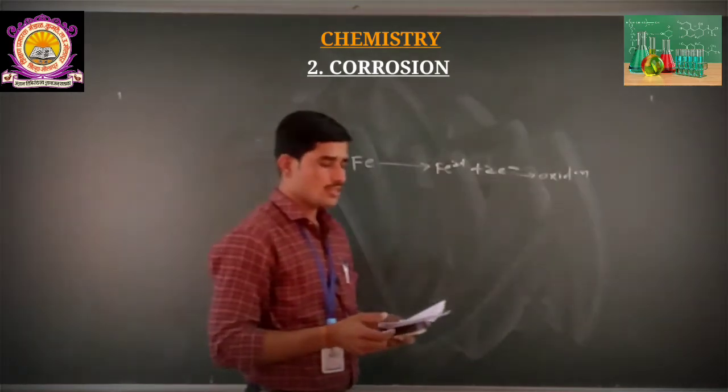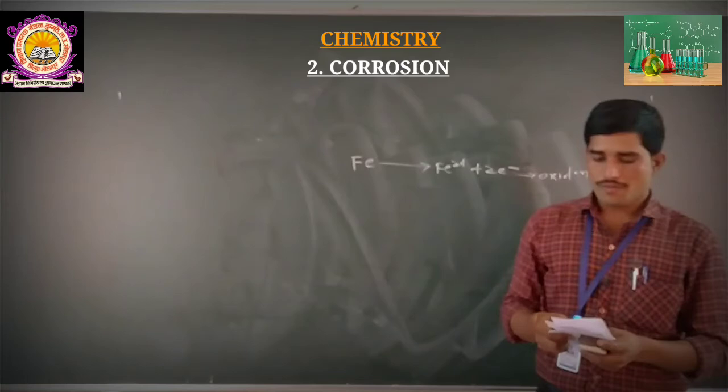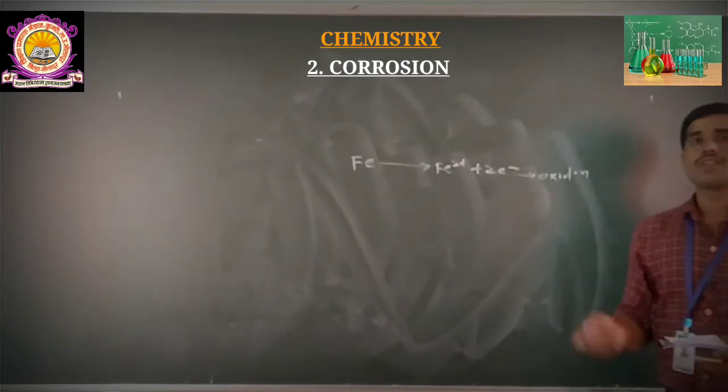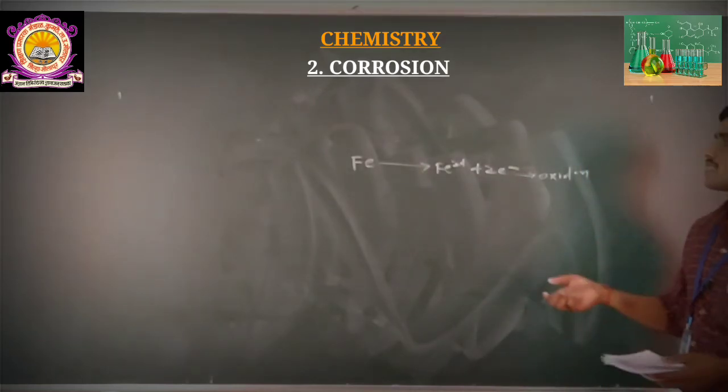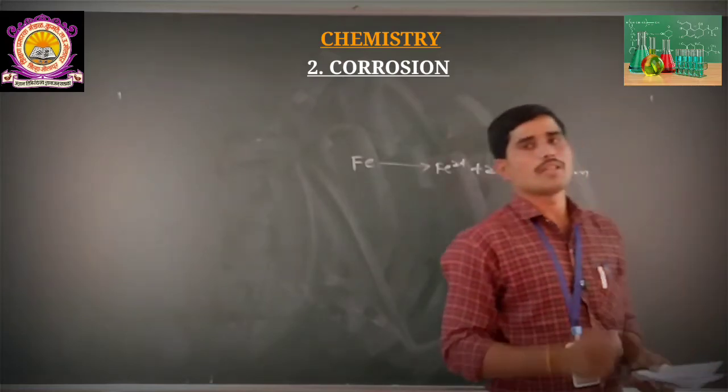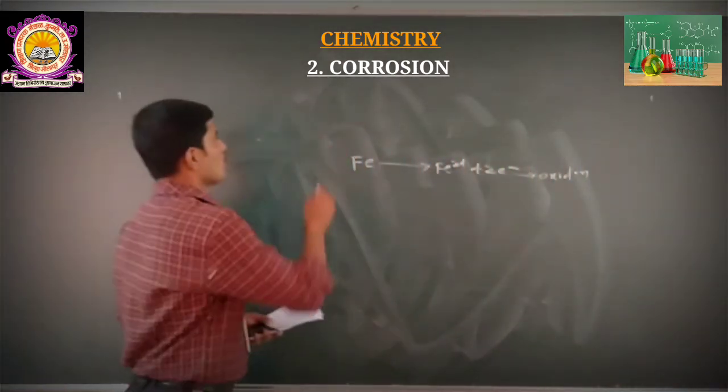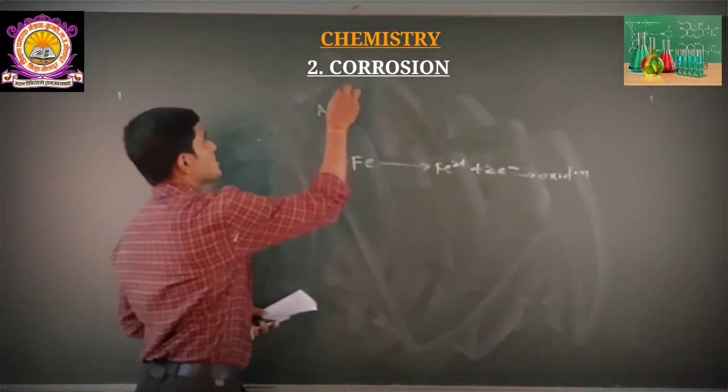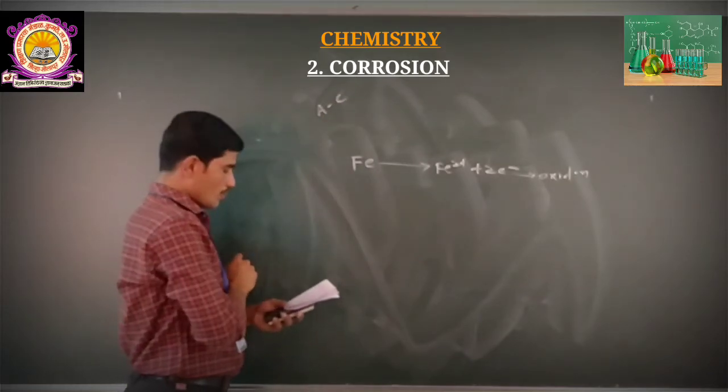Here the electrons liberated flow through the metal from anode to cathode. It means that the liberation of electrons will take place from A to C, anode to cathode.